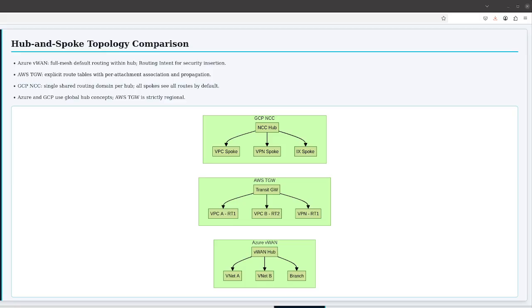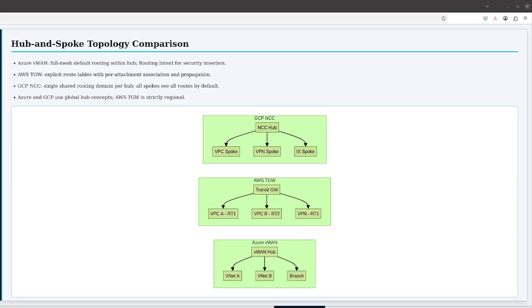Route policies allow you to customize this default full mesh behavior and isolate spoke groups from each other. The hub can host multiple gateway resources simultaneously: a VPN gateway, an ExpressRoute gateway, an Azure Firewall or third-party NVA, and a point-to-site VPN gateway, all inside the single hub construct.